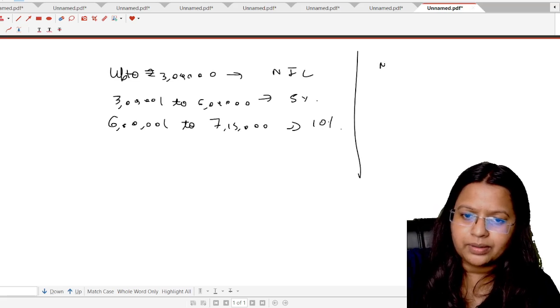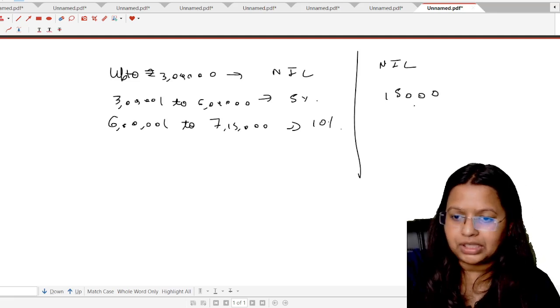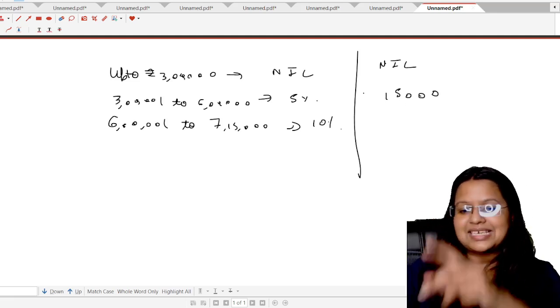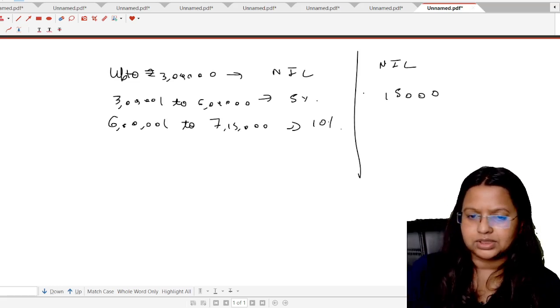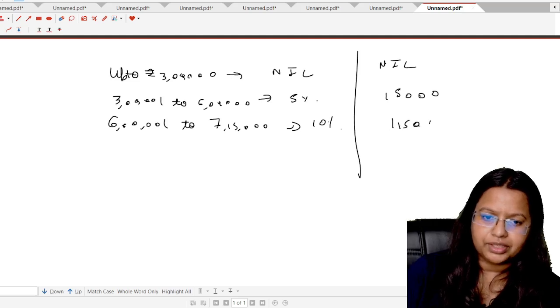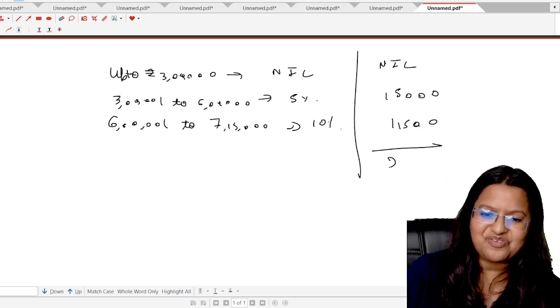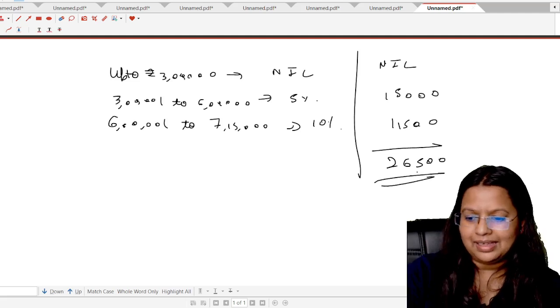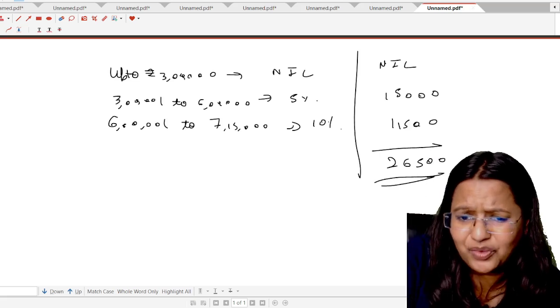Let's find it out. 3 lakh multiplied by 5% is 15,000. Next, 6 lakh to 7 lakh 15,000 means 1 lakh 15,000 multiplied by 10%, 11,500. It means the total tax liability is 15,000 plus 11,500, 26,500. Okay. It means on the additional 15,000, the person is paying a tax liability of 26,500.